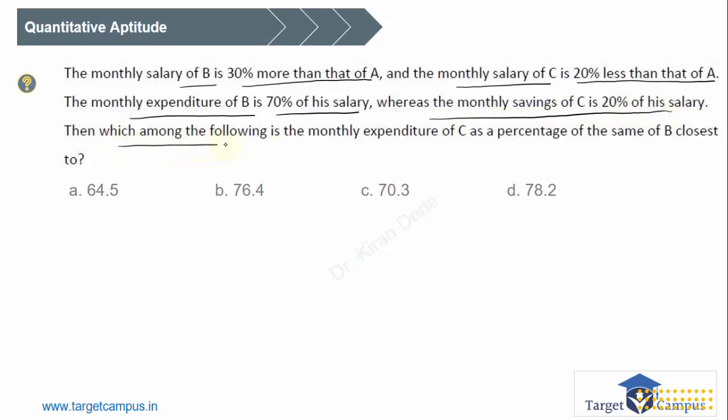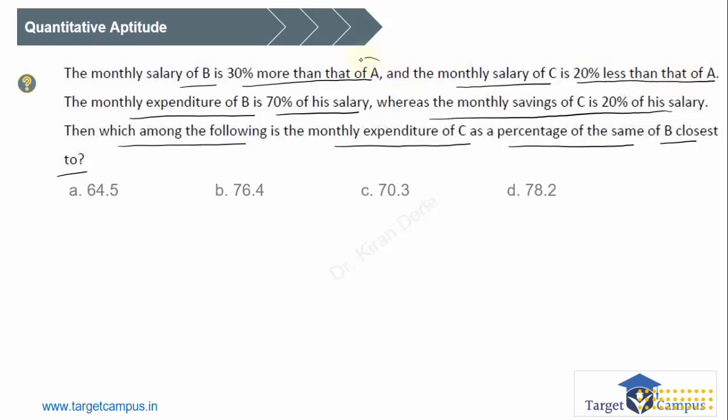Then which among the following is the monthly expenditure of C as a percentage of the same of B closest to? Okay, great. Let us start solving this question. Monthly salary of B is 30% more than that of A, and the monthly salary of C is 20% less than that of A.